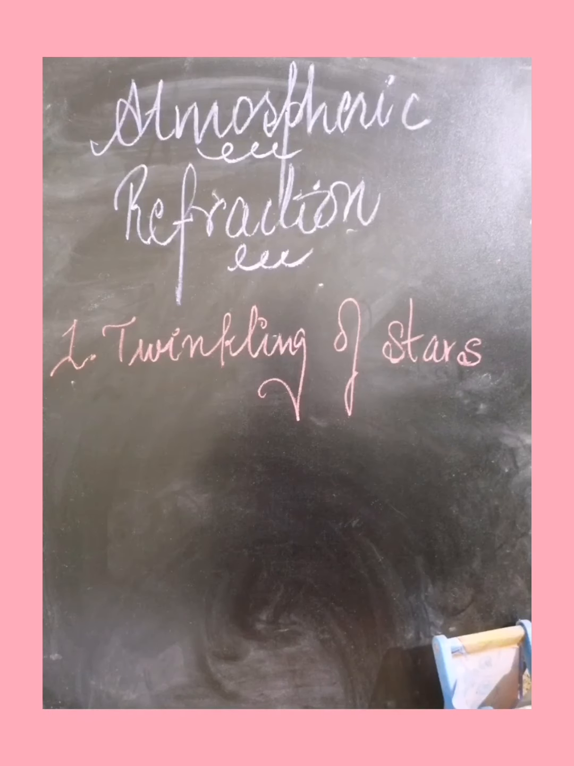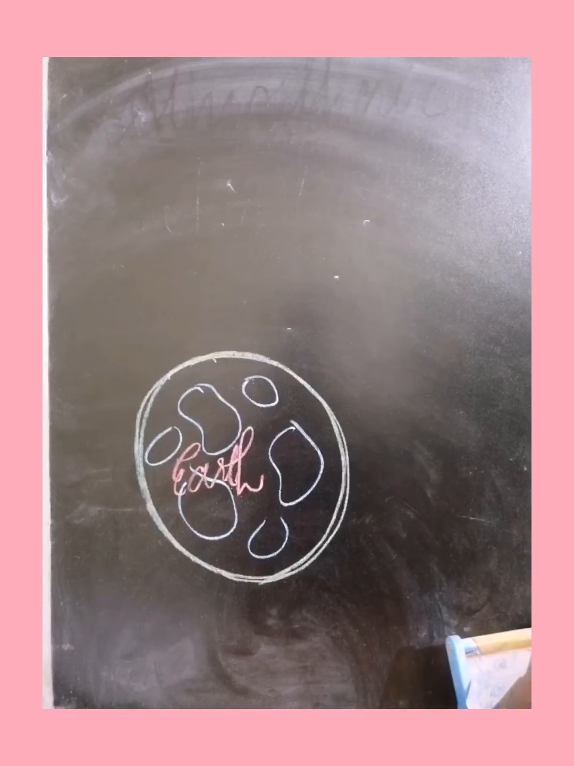The first is the twinkling of stars. It is an example of atmospheric refraction. We have seen stars twinkle. Sometimes the star we see is brighter, sometimes the star we see is dim. So how does this take place, while the light of the star is constant? How are they twinkling? Let's see what the phenomenon is.